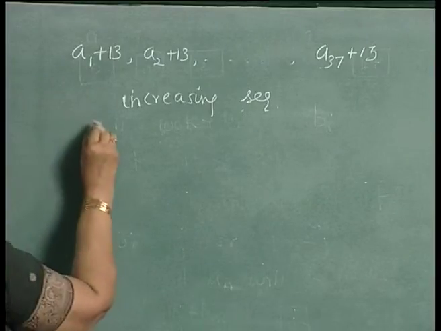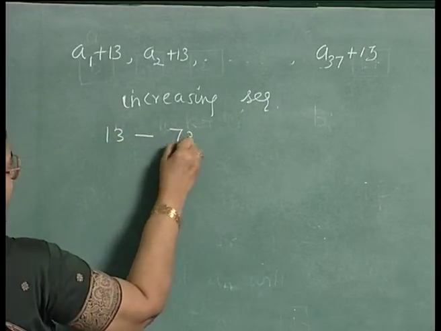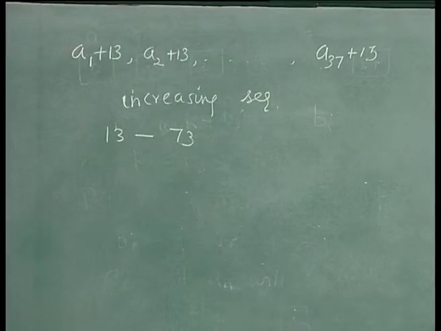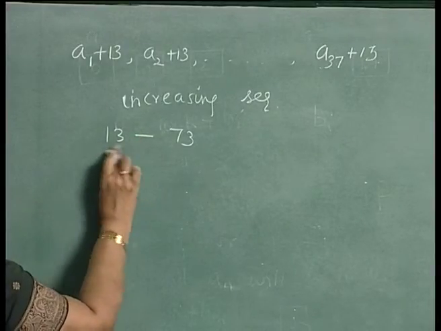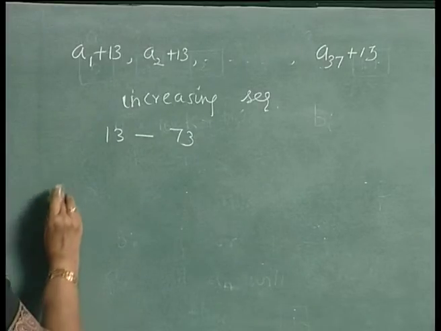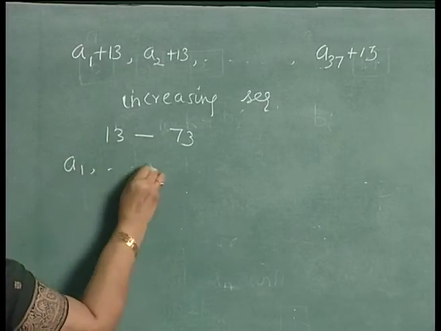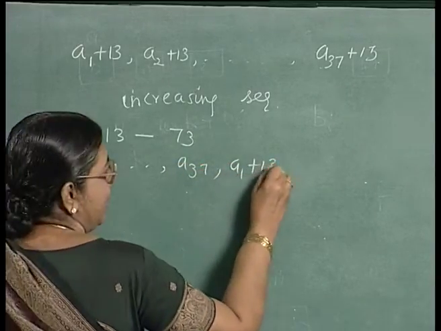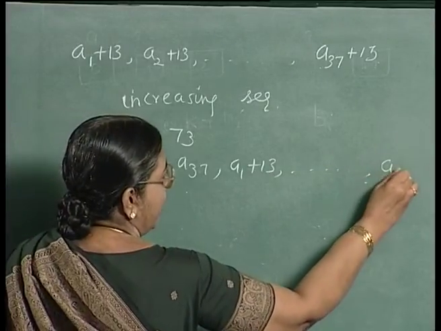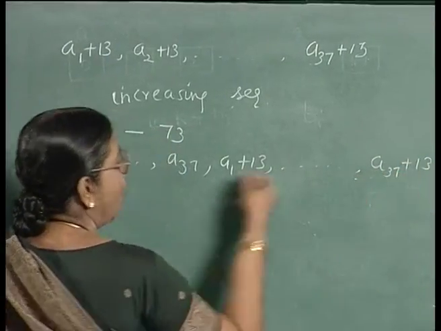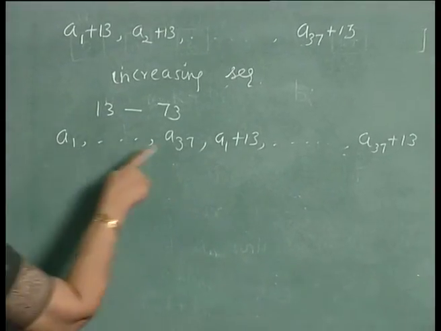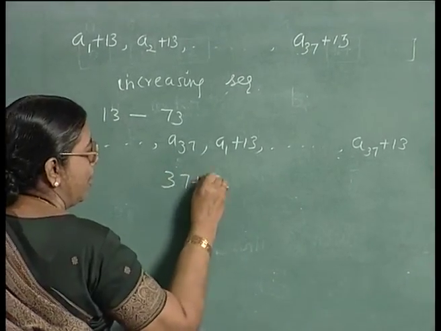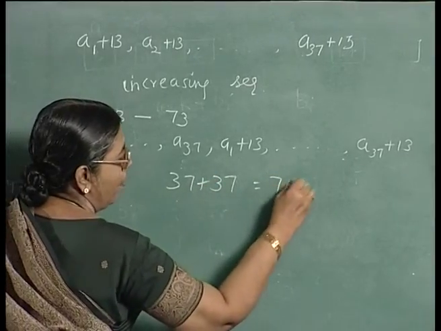And the values will range from 13 to 73. A37 is 60, so 60 plus 13 is 73. The values will range between these two, 13 and 73. Now consider the numbers A1, A2, up to A37, and A1 plus 13, etc., up to A37 plus 13. How many numbers are there here? 37 plus 37, 74 numbers are there.